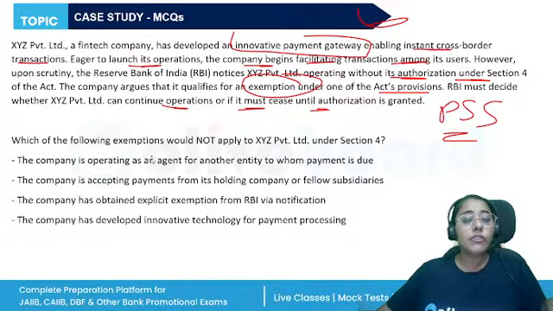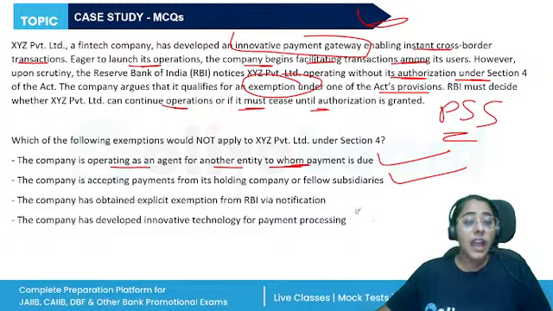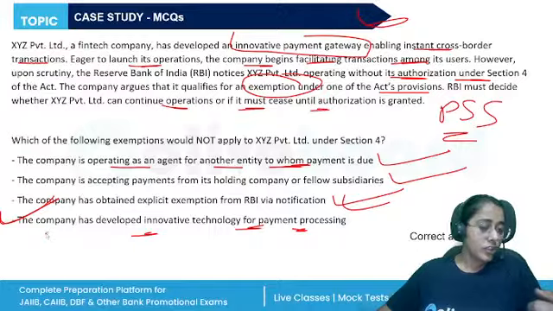If the company is operating as an agent for another entity, this is an exemption. If a company is accepting payments from its holding company or fellow subsidiaries, exemption is there. The company has obtained explicit exemption from RBI via notification, but just the reason being that they have developed some innovative technology will not be an exemption, right?